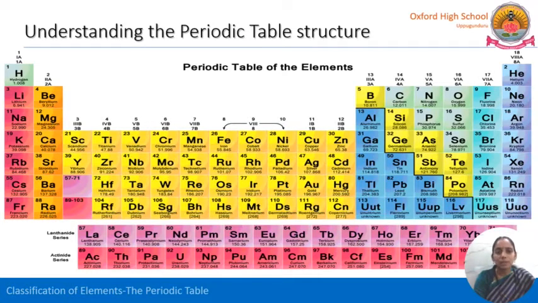The elements from 58, that is cerium, to 71, are representing the properties that are the same as lanthanum. So this series is called lanthanide series or lanthanoid series.